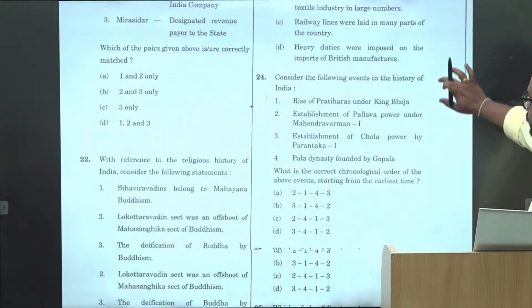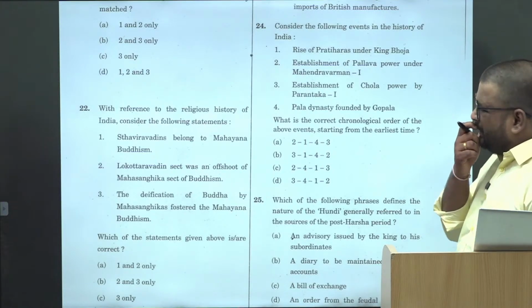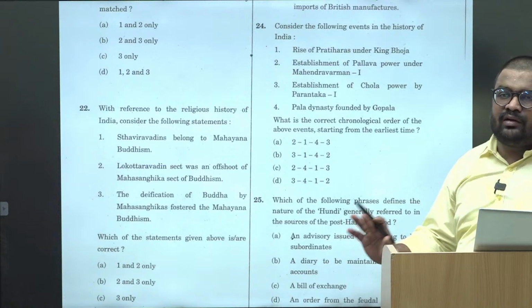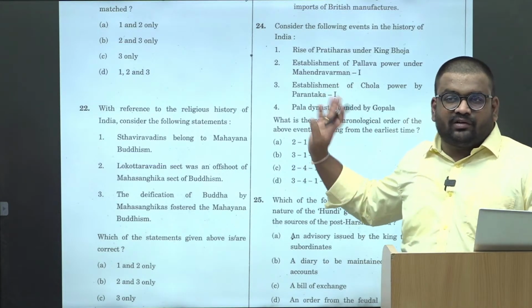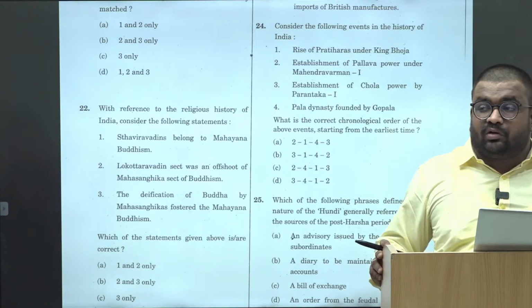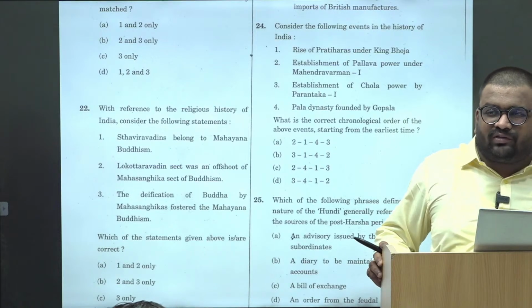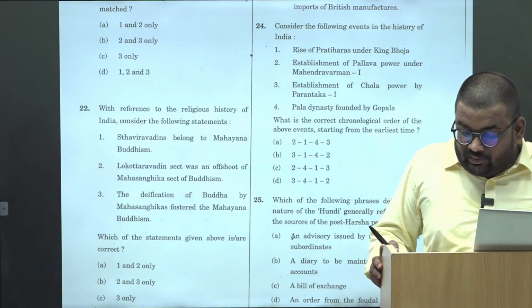Then, with respect to the chronology, again, if you have the knowledge, then only attempt. If not, then you directly skip this particular question. If you have even the basics, because in the last 5 years, this is the second or third time where they have prepared a question on chronology. I think in 23 or 24 maybe there was a question. So chronology, you try to remember it properly.